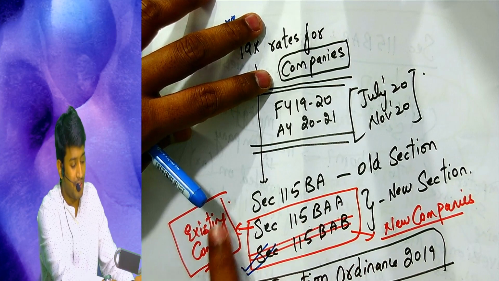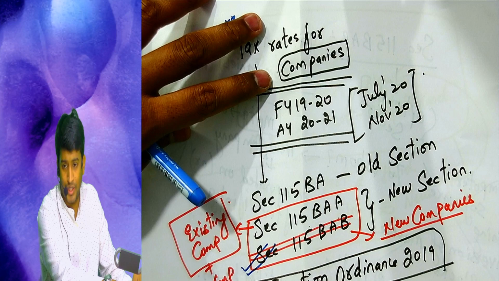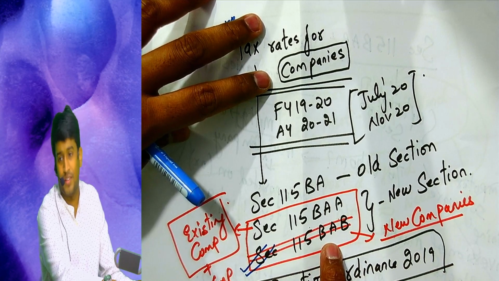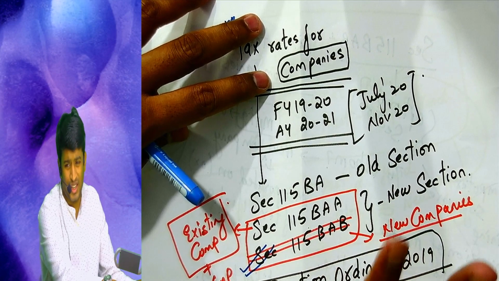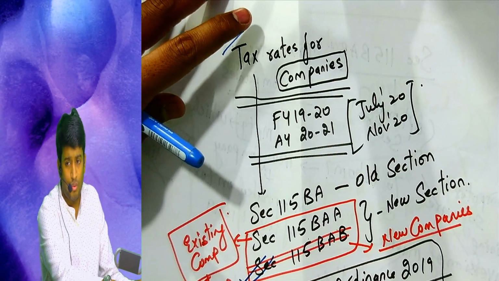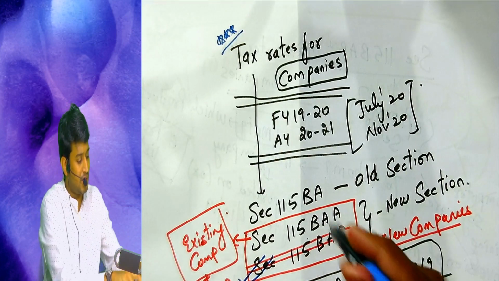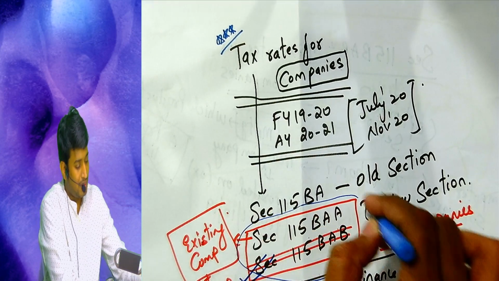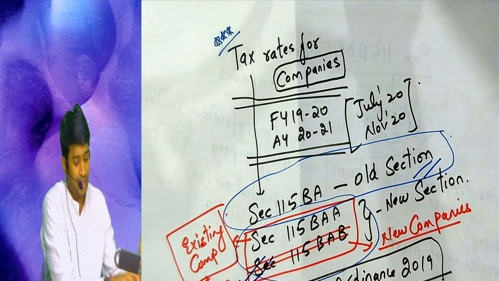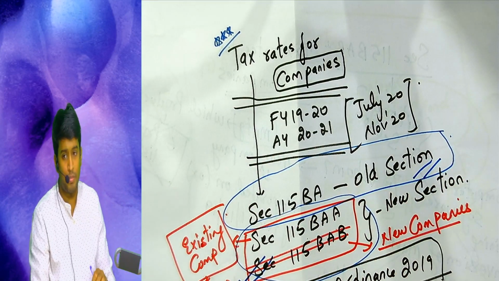115BAA is not only for existing companies, it can be new companies which are not covered under this section, like it is not a manufacturing company and all that, anything it can be. So for them 25.168%. These two were amendments. This was an old section. We have it right now. Let us read what does 115BA speaks about.